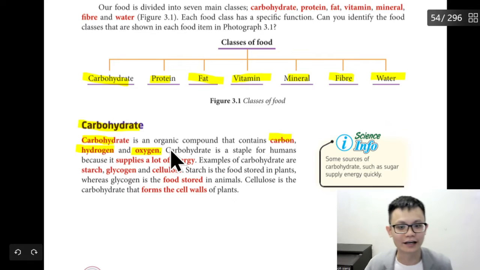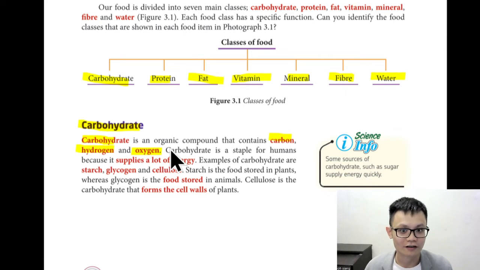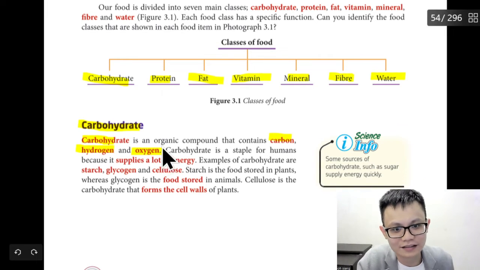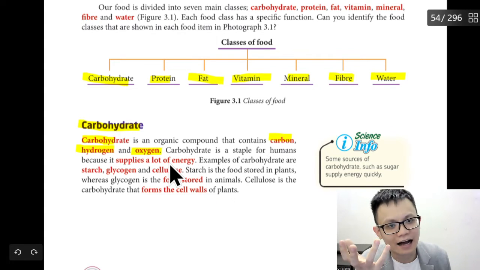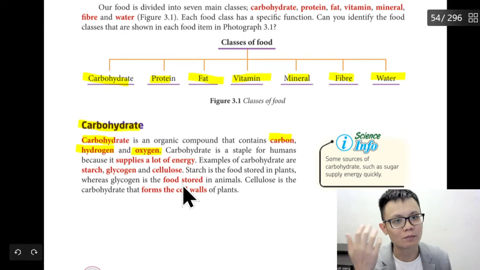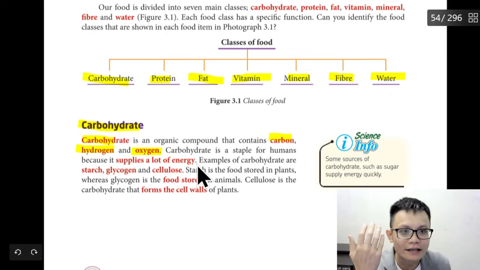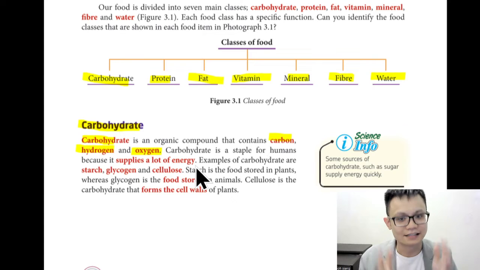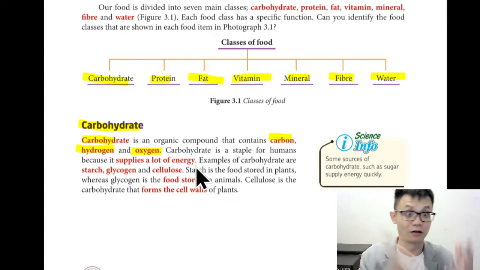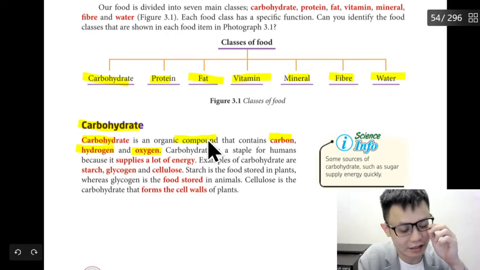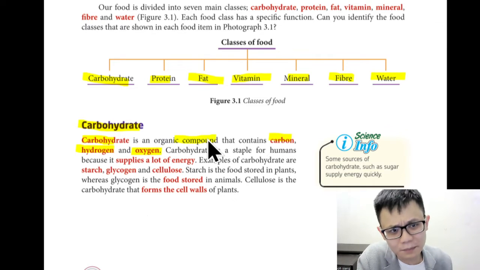One question might ask, what are the elements of carbohydrate? And then the student will say, oh my God, what do you mean by element? Because the question might say anything: what are the elements of carbohydrate? What are the atoms of carbohydrate? What are the molecules of the carbohydrate? But in these different questions, they are asking the same thing, which means what is inside carbohydrate. Element, atom, molecule is almost the same thing, or compound. Here they say the word compound, but it depends on the question. They can ask you about the elements or the atoms.